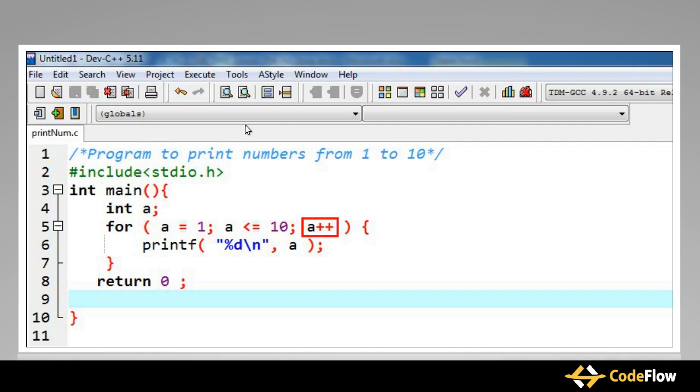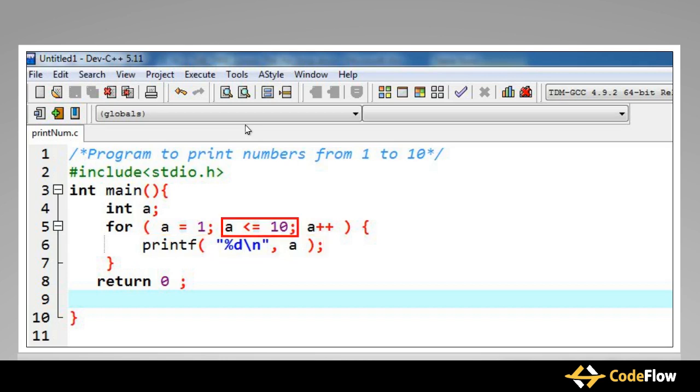After that, the update expression, that is a++, is executed, which increments the value of a. So now a is equal to 2. Then the test expression, that is a <= 10, is again evaluated. Since a is equal to 2, the expression a <= 10 is true. Since the test expression is true, the statement printf is executed, which prints the current value of a on the next line. So in the output, 2 is displayed on the screen.